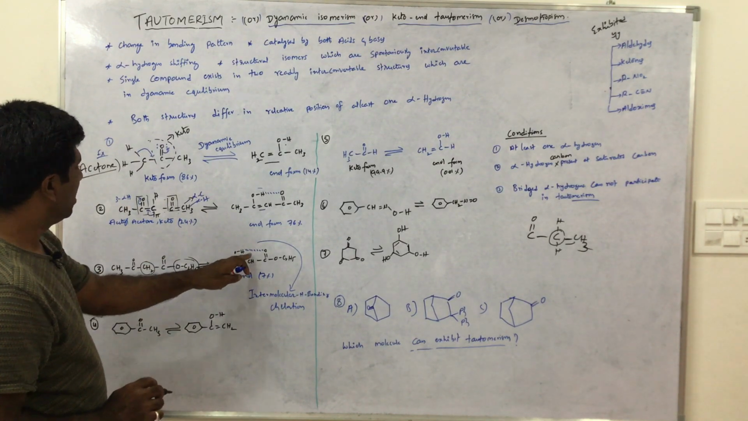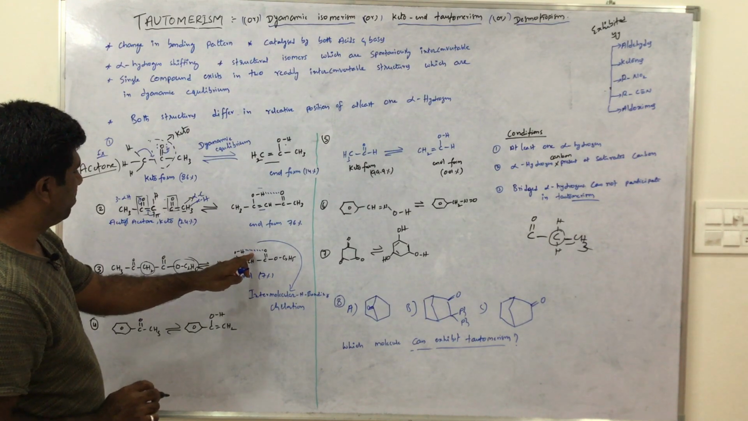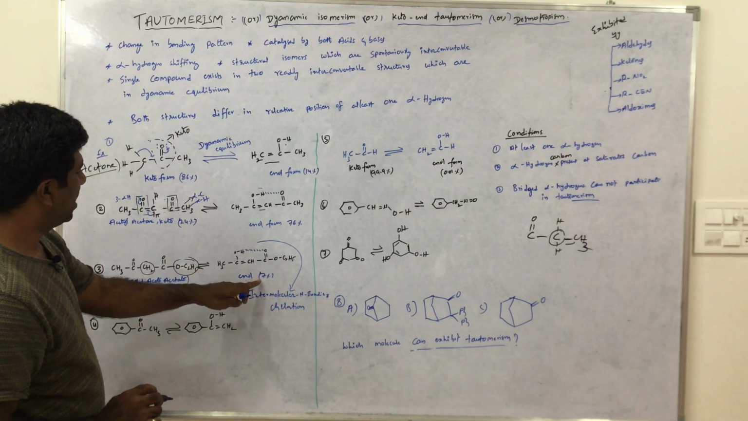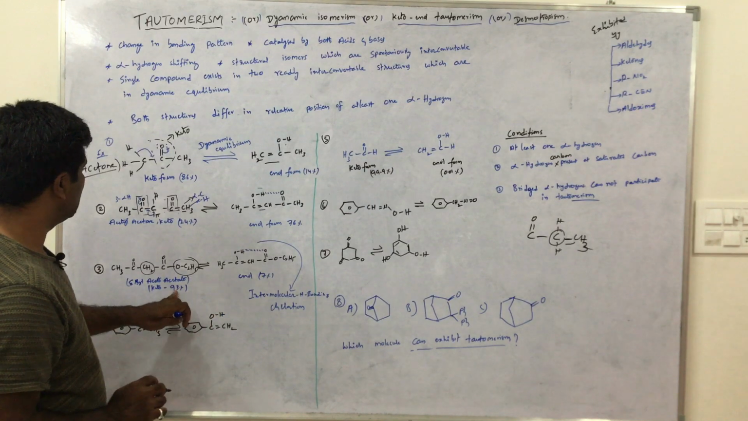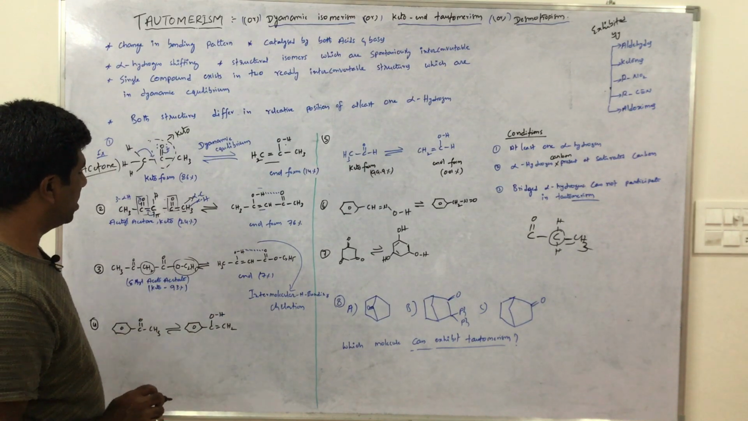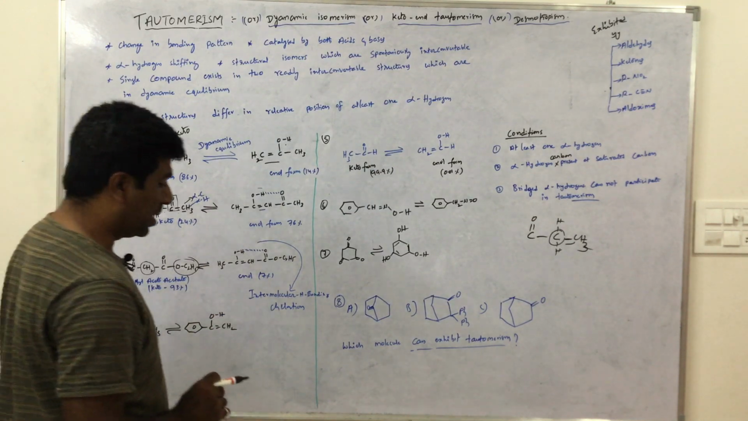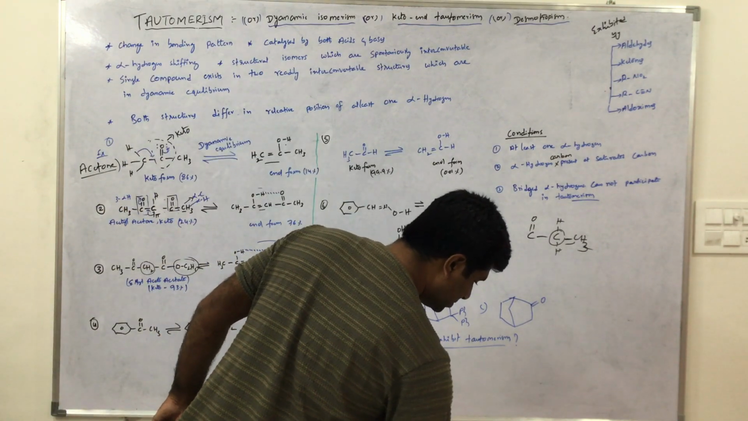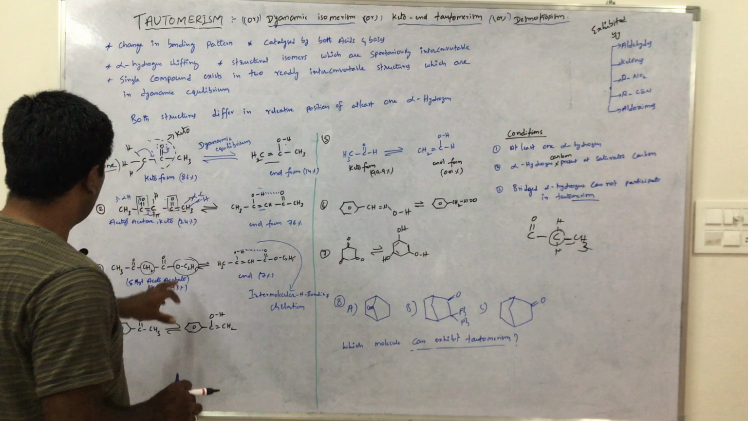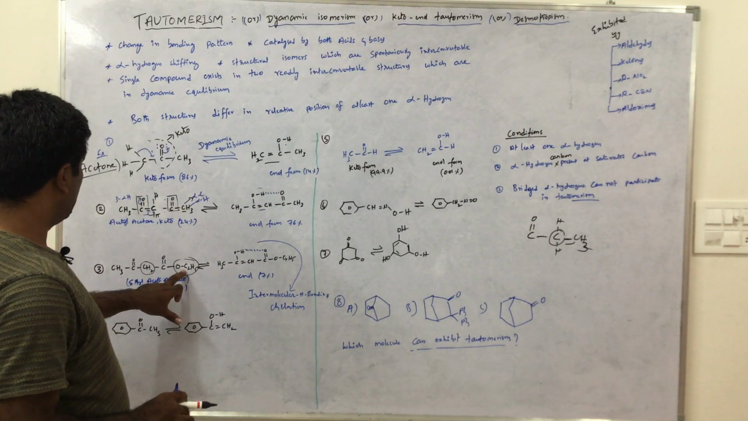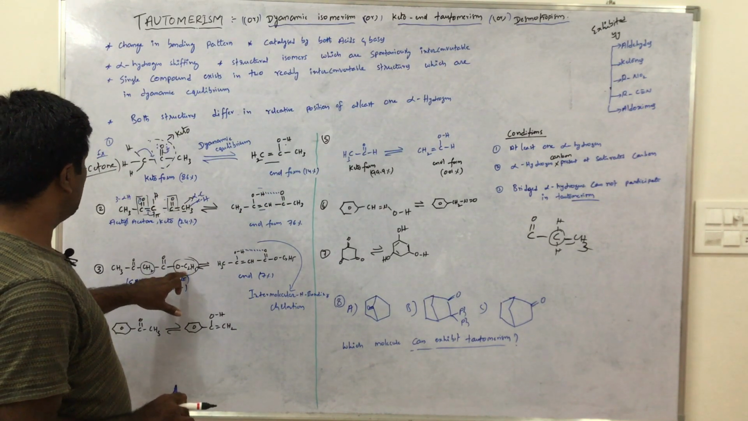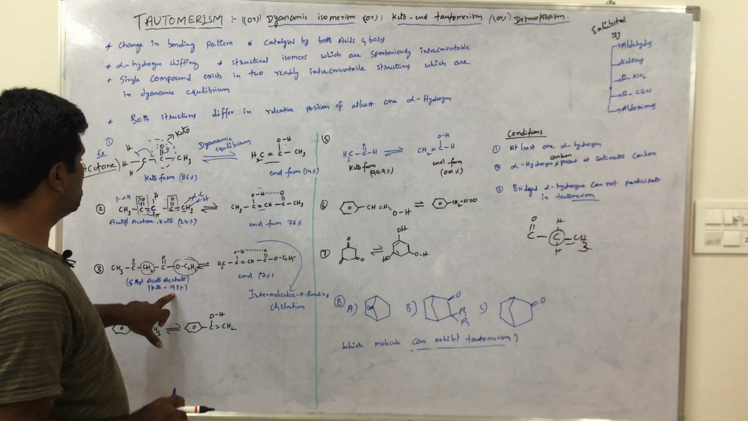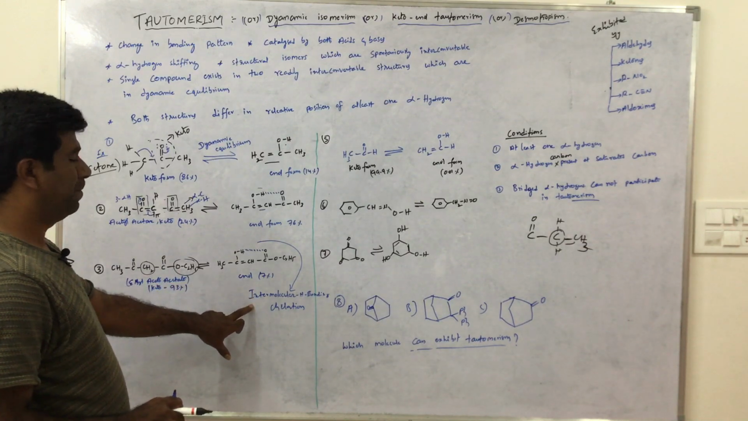Here also enol form is less stable, 7%, and here keto is 93%. Here also intermolecular hydrogen bonding is formed, but here what happened? An O-methoxy group is present. That's why this is more stable than this one.